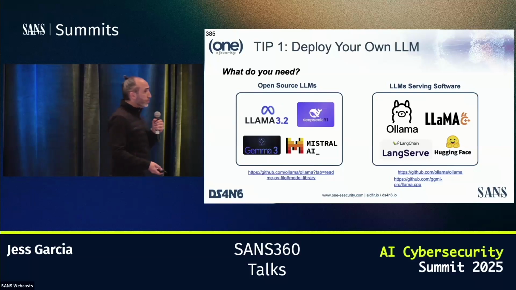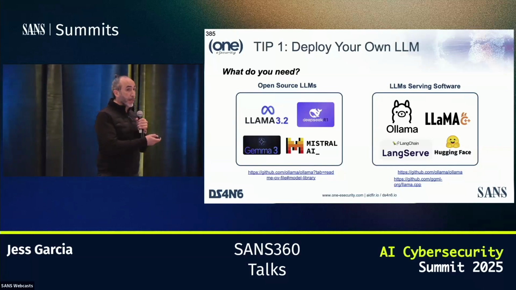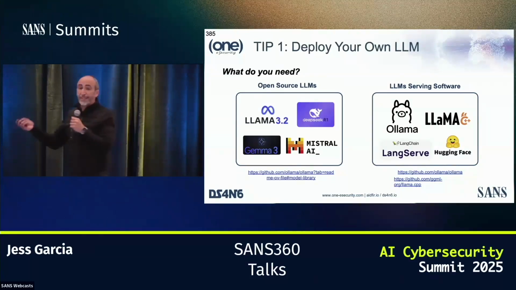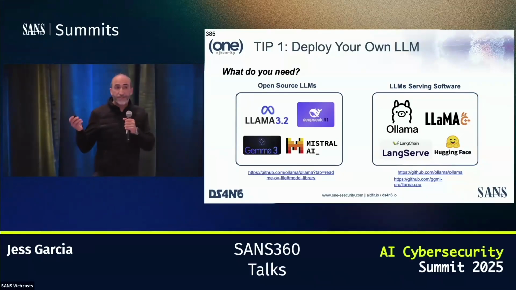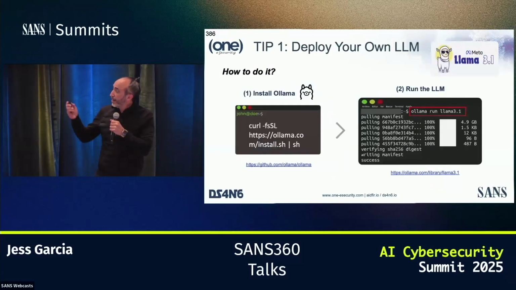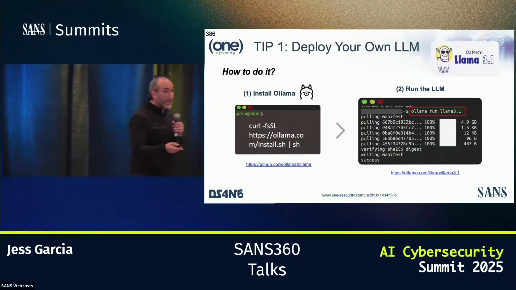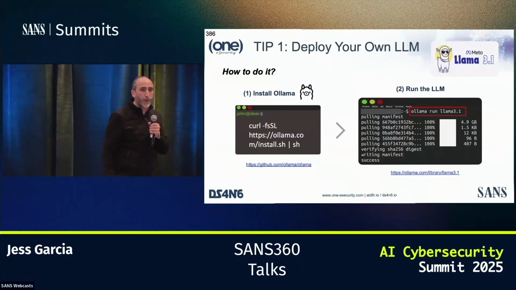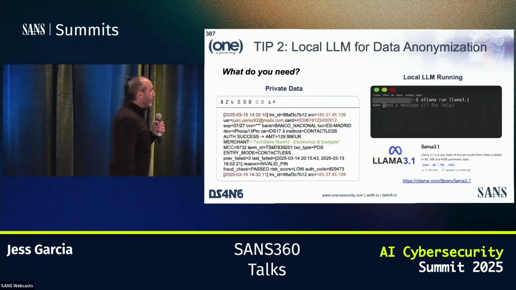The first thing you need to do is choose an LLM. Llama is open source, you can load it, super easy. Then you need LLM serving software. Ollama is the king here. So it's very, very easy. As you can see in this example, you use curl to download Ollama, and then you just run the Llama model. The first time you run it, it will download Llama, and bingo, you have your prompt, you can do your local stuff. As simple as that.